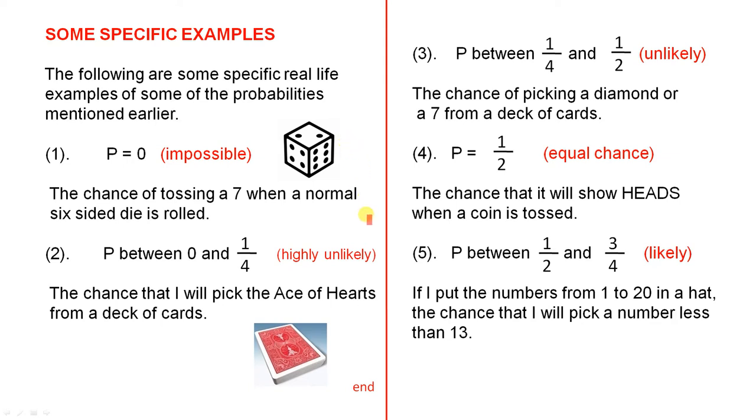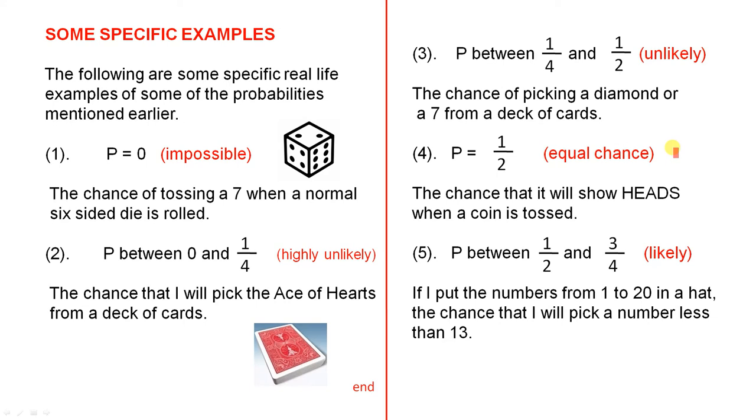If the probability is between 0 and a quarter, that is highly unlikely. The chance that I will pick the ace of hearts from a deck of cards, that's highly unlikely. Here's an example. If the probability is between a quarter and a half, that's unlikely that the event will occur. The chance of picking a diamond or a 7 from a deck of cards, that's unlikely.